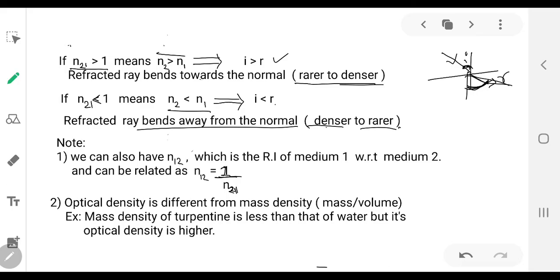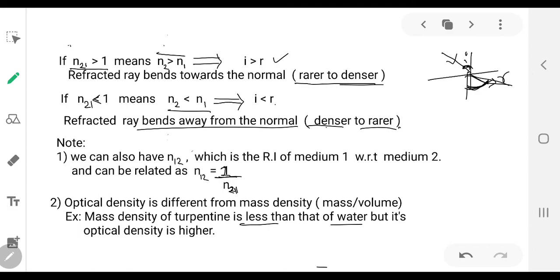Now the example you can see is, mass density of turpentine is less than that of water. So mass per unit volume of turpentine is less than that of water. What is the mass per unit volume? It is 1000 kg per meter cube. So turpentine is having less than that, but the turpentine is having more optical density than the water.